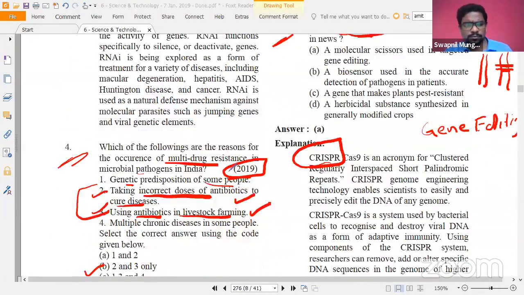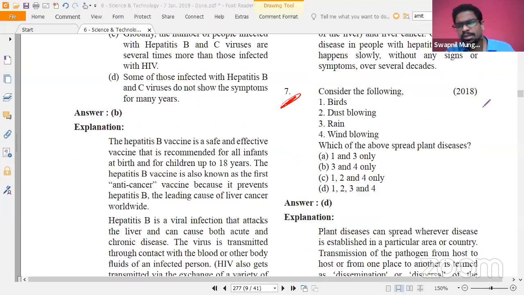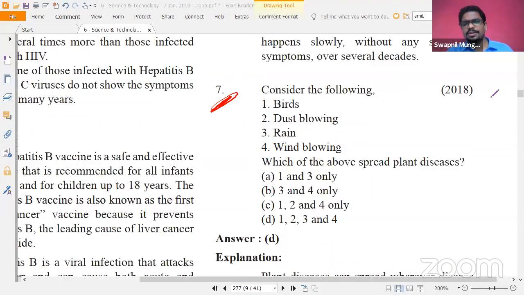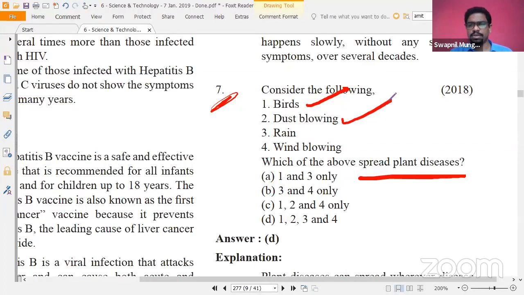So we have discussed a few of these questions. Let's move on to a few next questions, basic things. Which of the above spread plant diseases? Very simple question. Plant diseases can be spread by birds carrying various pathogens, and by dust blowing, as various causative factors can flow in the dust and reach other plants. With the rain also, various plant diseases can spread, with the water that is flowing and the wind blowing. So all the factors are there.